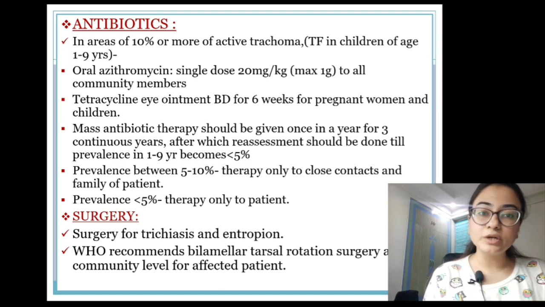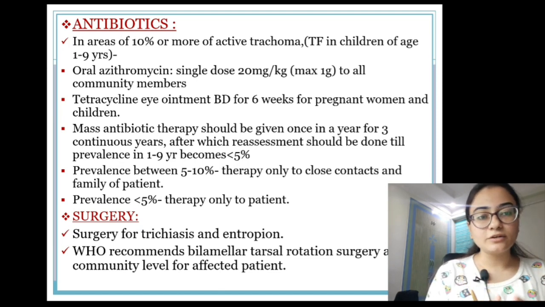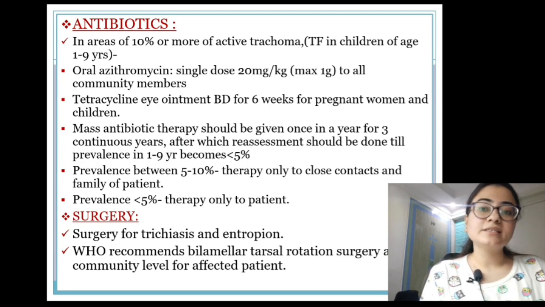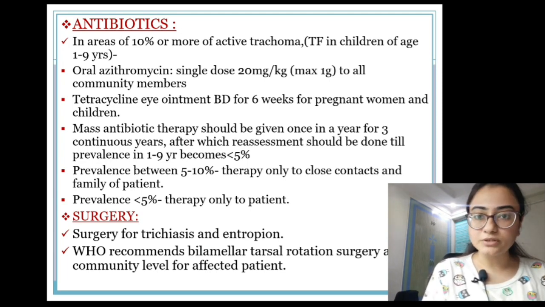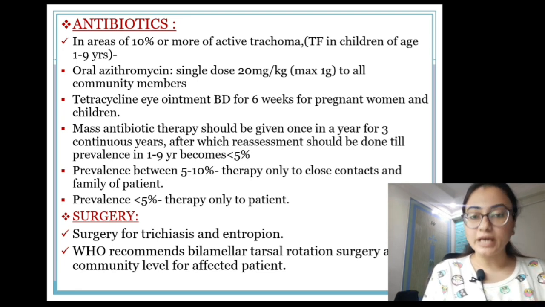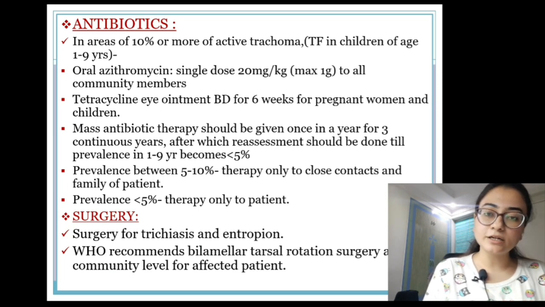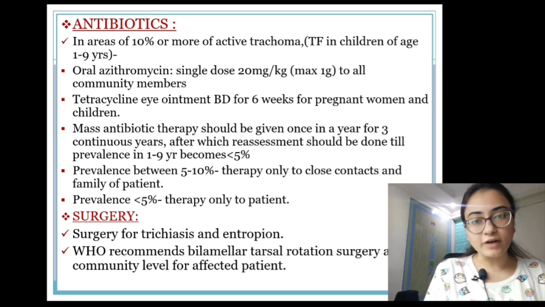While if it is between 5 to 10%, then we give therapy to the patient, to his family and the close contacts. So what I mean to say is that tetracycline and azithromycin are basically given to all community members if the prevalence rate is greater than 10%. If it is between 5 to 10%, we give it only to the patient, to the family and close contacts. And if it is less than 5%, then we give it only to the patient.